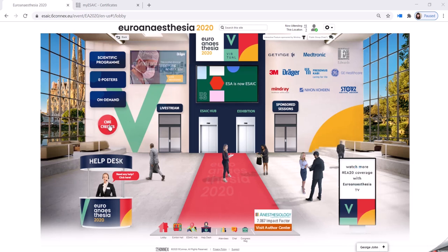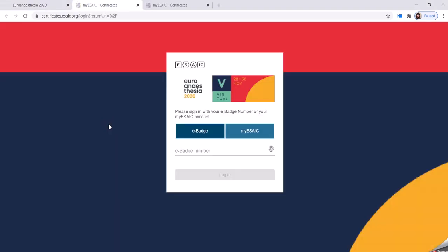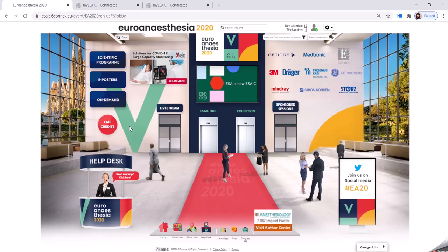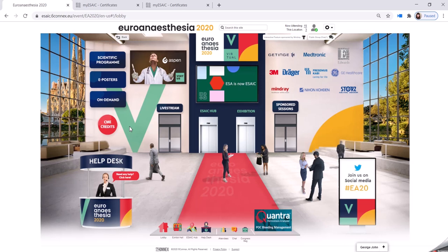Here you have the CME credits. By clicking here, you can review and claim your credits. Please note that you only have until December 2nd inclusive to claim your CME credits. After this date, it'll no longer be possible.